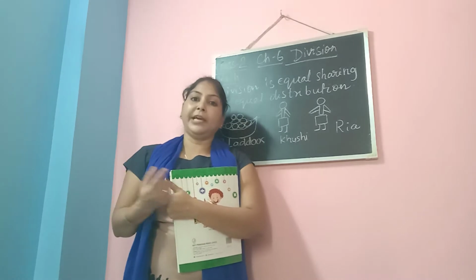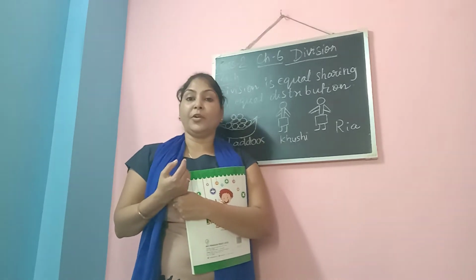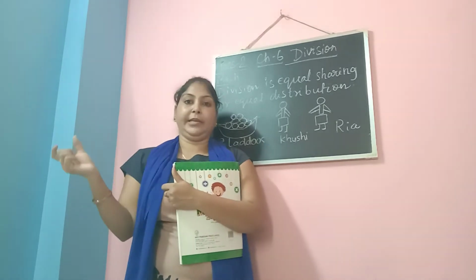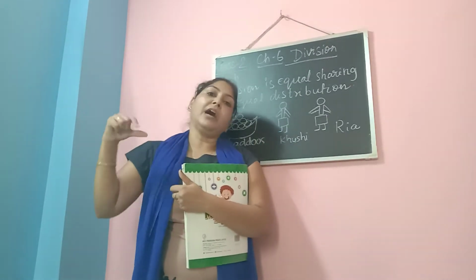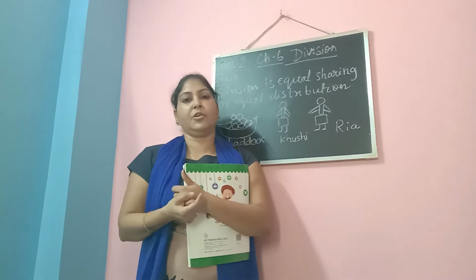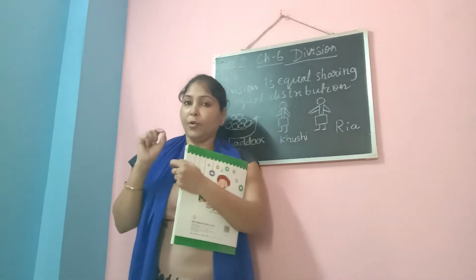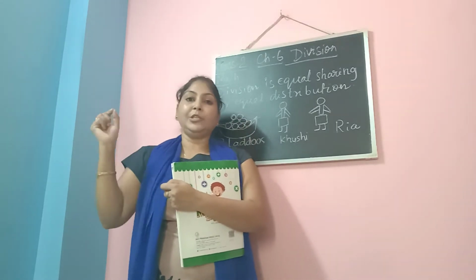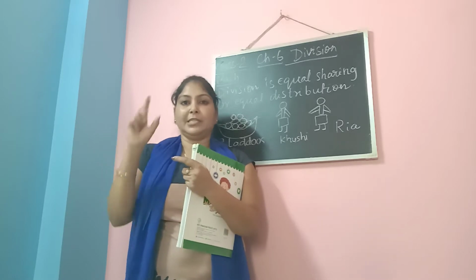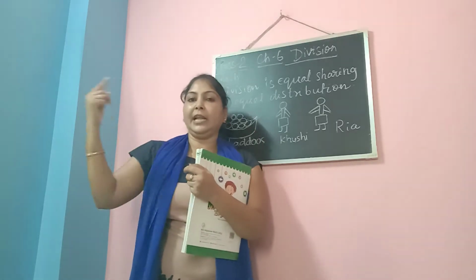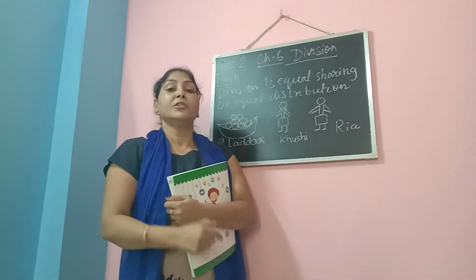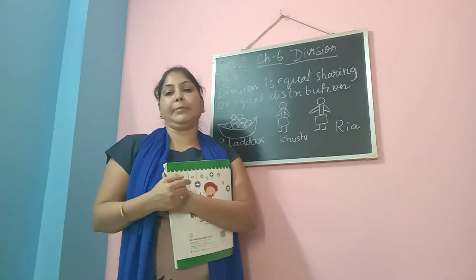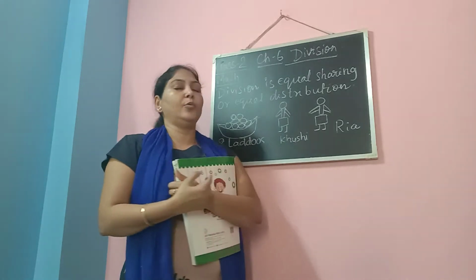So that's called sharing. And sharing in what way? In equal sharing. It's not that you have taken one and a half and given only a half to your sister or brother. You are doing equal sharing. Equal sharing means 2 are there, 1 you have taken and the other one your brother or sister has taken. The same concept in mathematics we are going to learn.